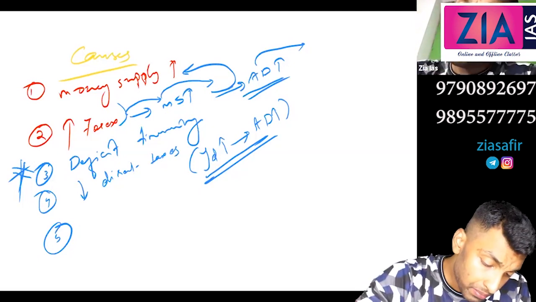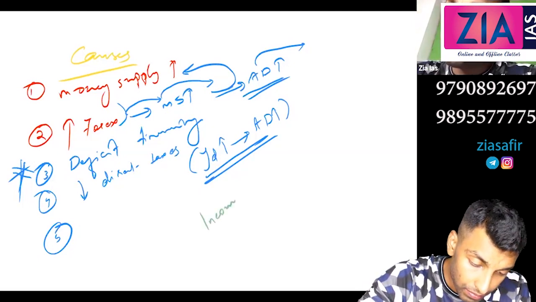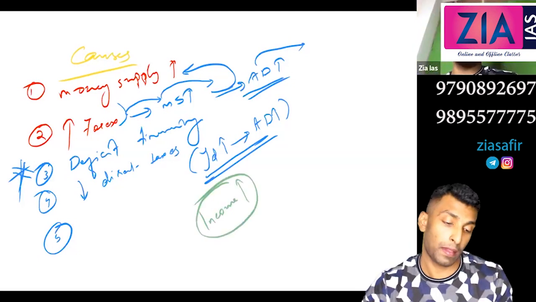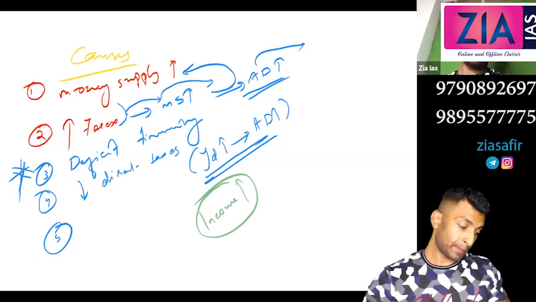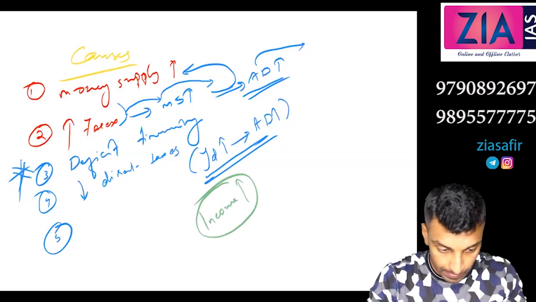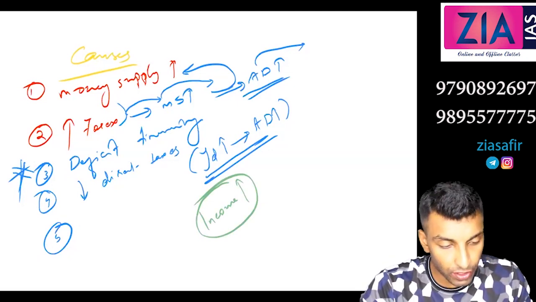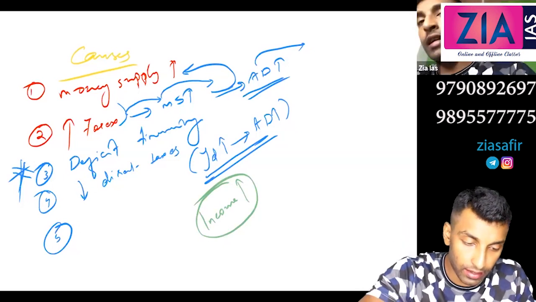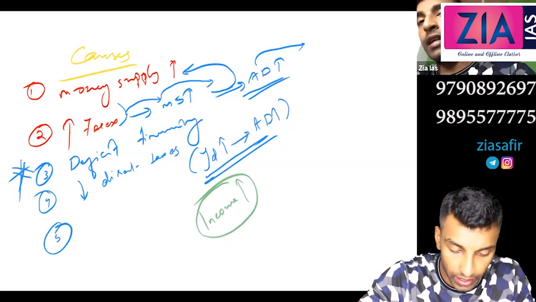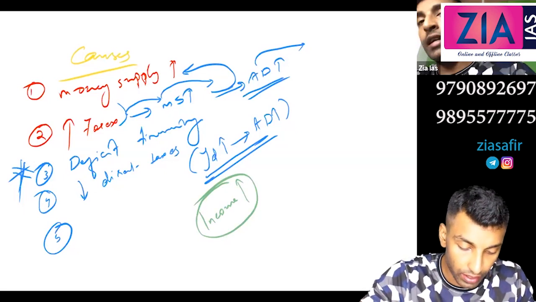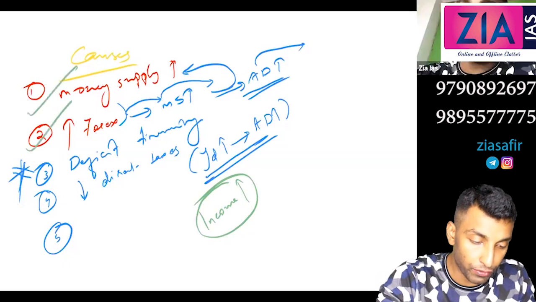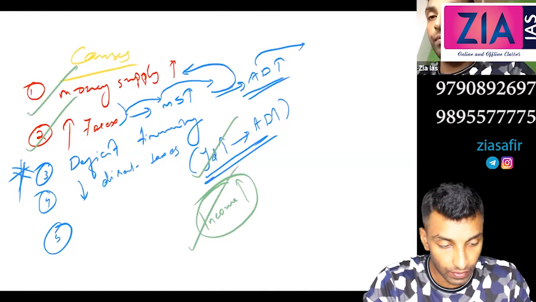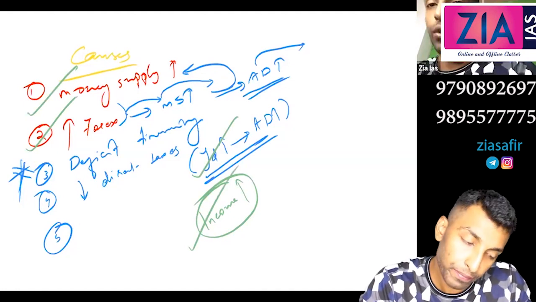Can I say income? Increase in income is inflationary. Can I say this? This should be your option, an answer choice. I'll give you answer choices: which among the following is the reason for demand pull inflation? Money supply is there, forex is there, disposable income is there, income is there. So you will go for all the four?